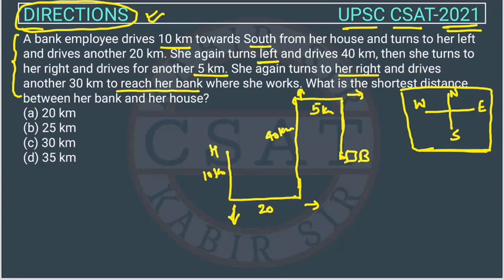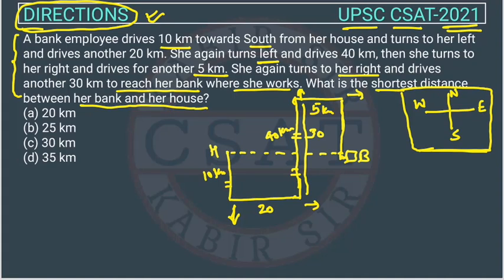Where she works. What is the shortest distance between her bank and her house? The dotted line will be the shortest distance, so now we have to calculate it. The total distance from here till here is 40. This is 10, and this will be 30.